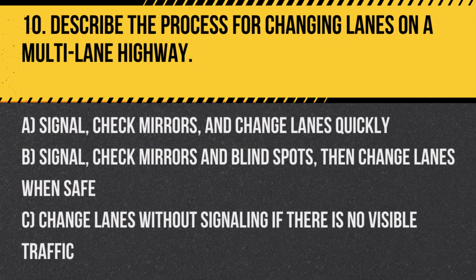Question 10. Describe the process for changing lanes on a multi-lane highway. A. Signal, check mirrors, and change lanes quickly. B. Signal, check mirrors and blind spots, then change lanes when safe. C. Change lanes without signaling if there is no visible traffic. Answer: B. Signal, check mirrors and blind spots, then change lanes when safe. Always ensure it's safe by signaling and checking all relevant blind spots and mirrors before changing lanes.